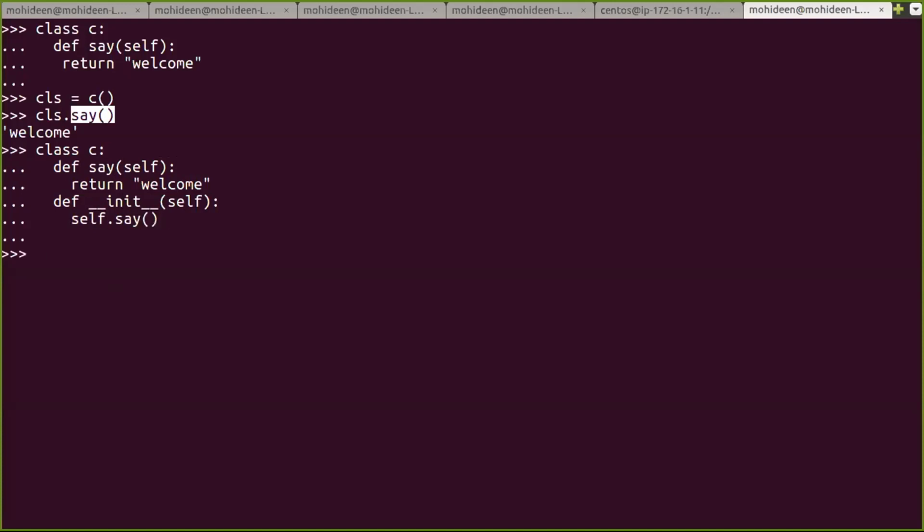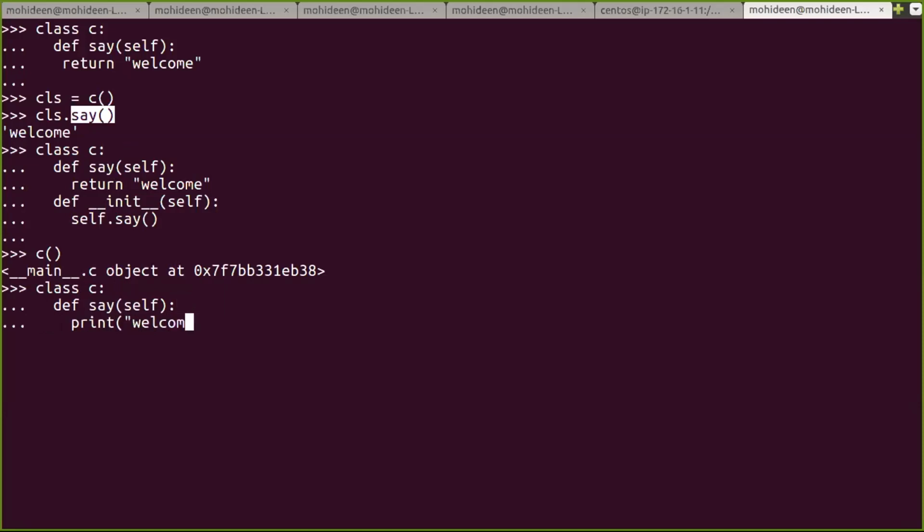For better understanding, I'll use a print statement to print welcome. So with C, nothing happens; cls equal to C dot say gives me welcome. Now I'm going to rewrite it with print.